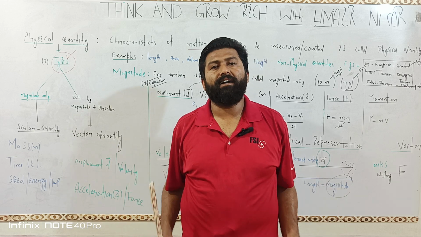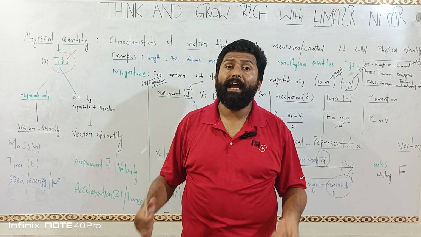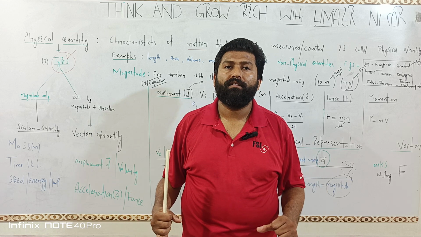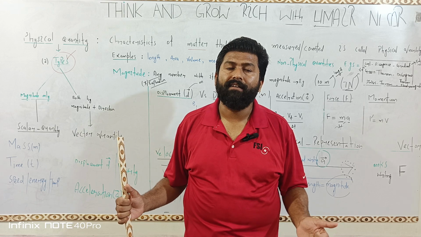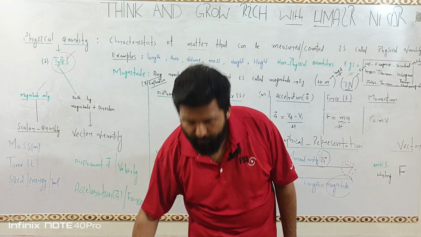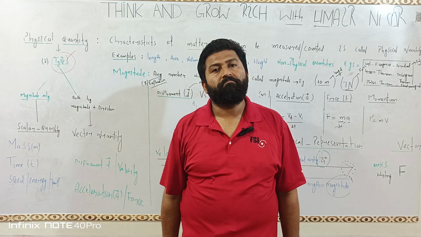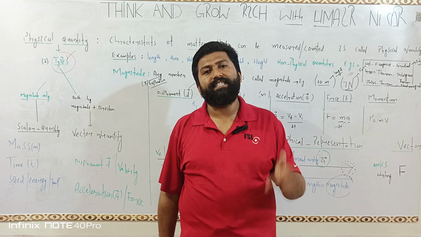Similarly, I am Omer Nisar, not I but my characteristics, and those characteristics which can be measured are called physical quantities. For example, I have a height of 6 foot. It means my characteristic is height, and this height is 6 foot.